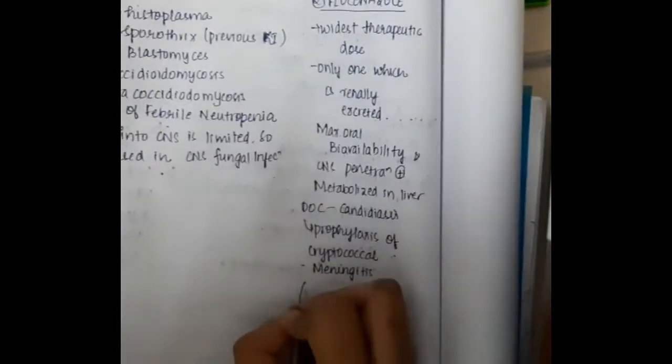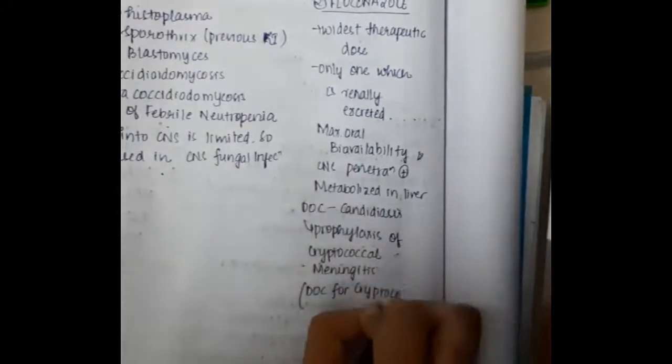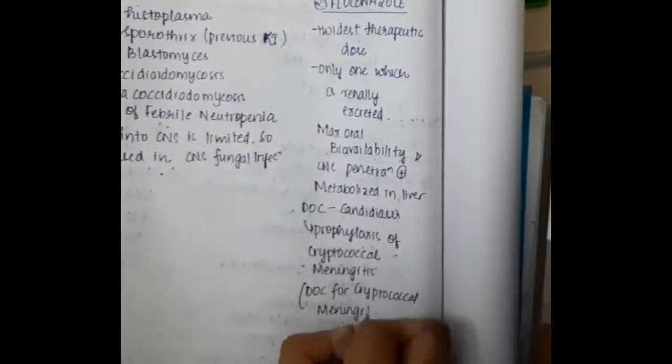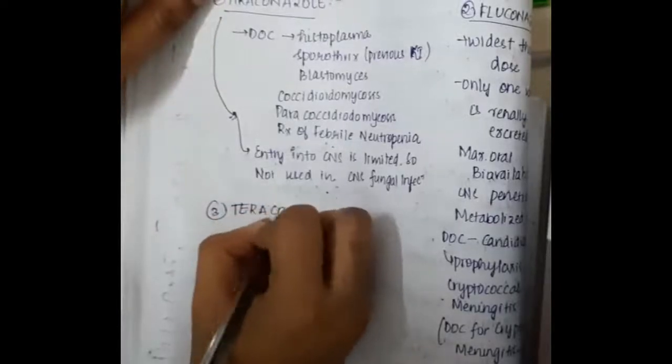It is the drug of choice for candidiasis, and also for prophylaxis of cryptococcal meningitis. The drug of choice for treating cryptococcal meningitis is amphotericin B.